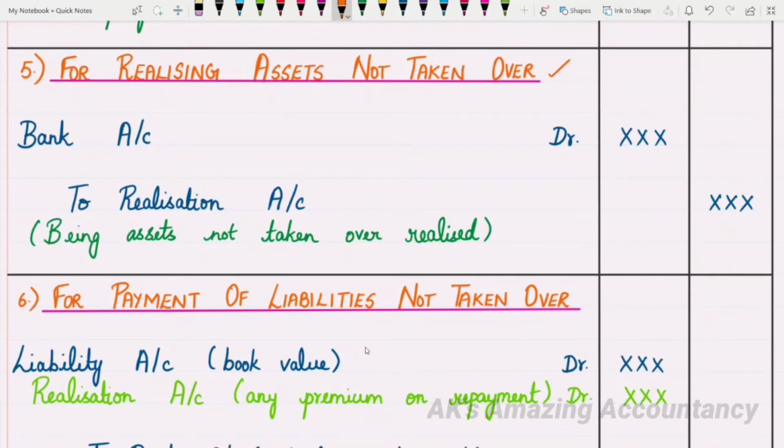The rule says debit what comes in, credit what goes out. Since cash comes inside, you give a debit to the bank account. So for realizing assets not taken over, what will be the entry? Bank account debit to realization account.